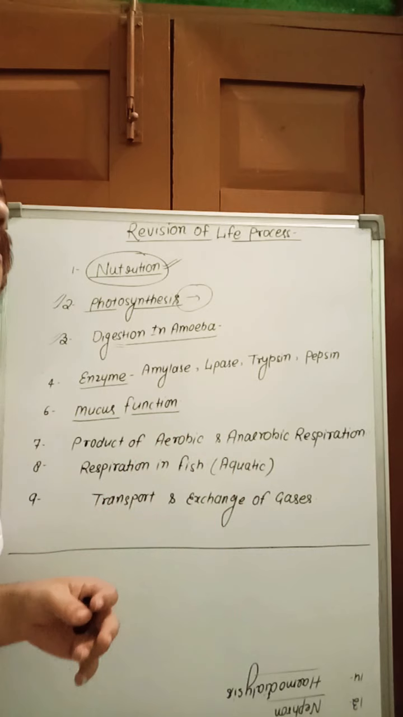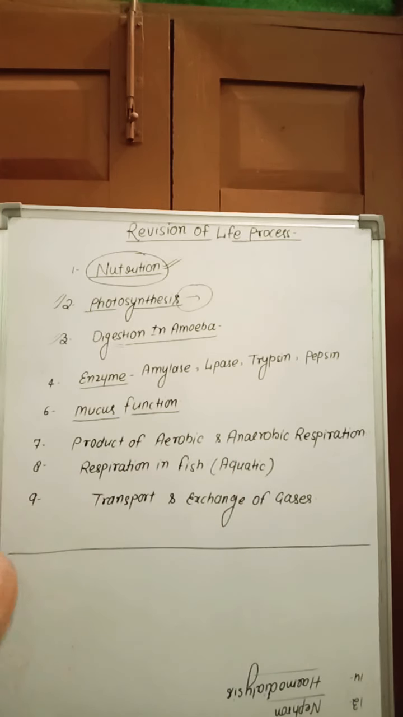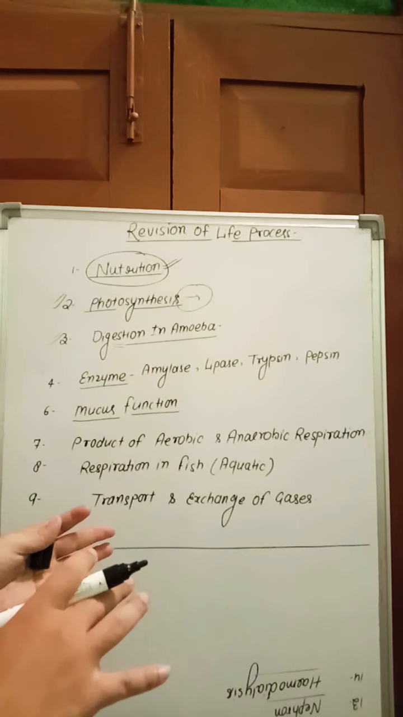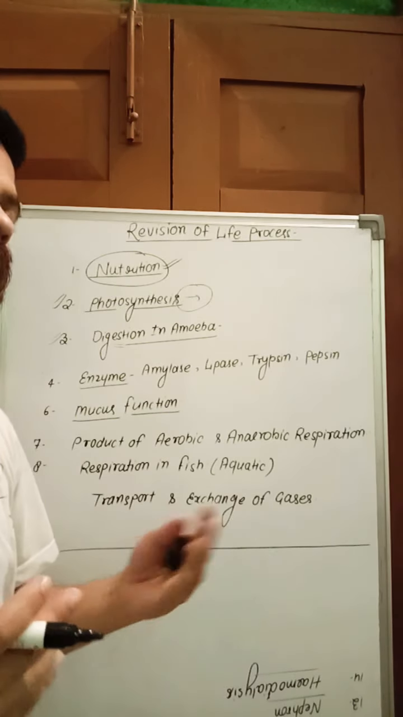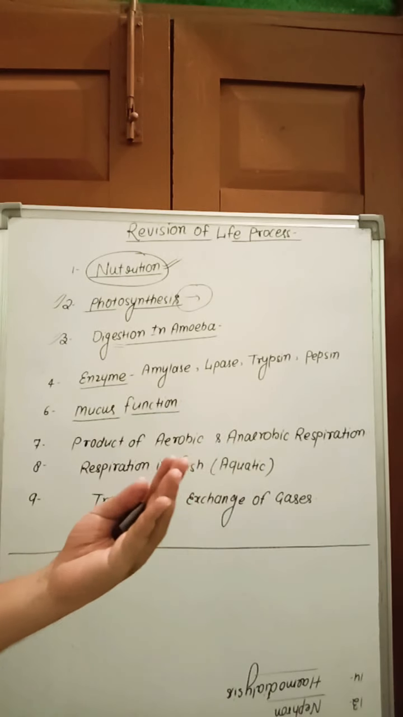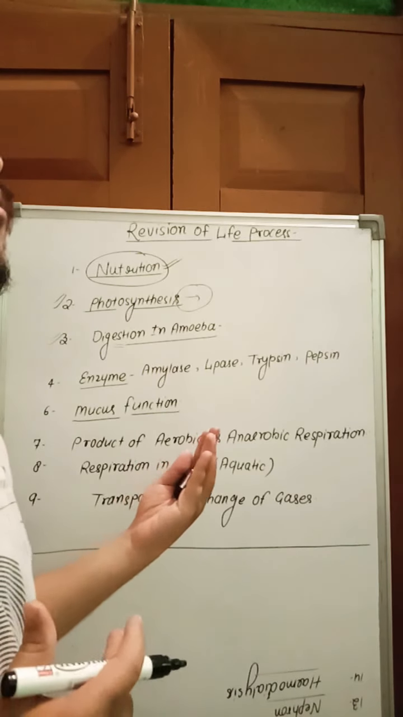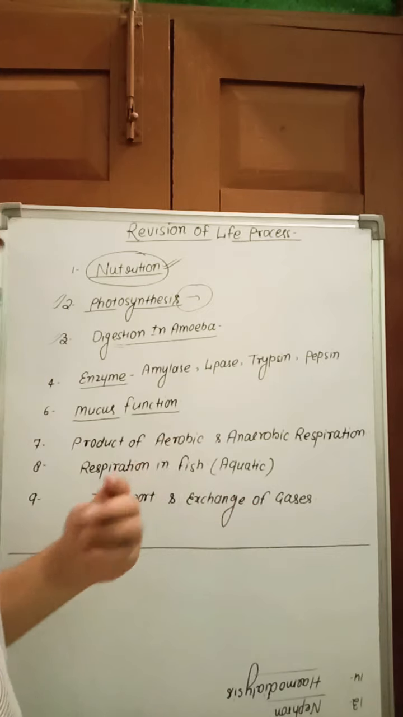Cellulose is a very big compound, a big polysaccharide, so it requires more time for digestion. That's why the small intestine of herbivores is larger than that of carnivores.